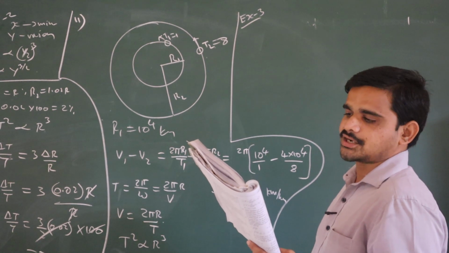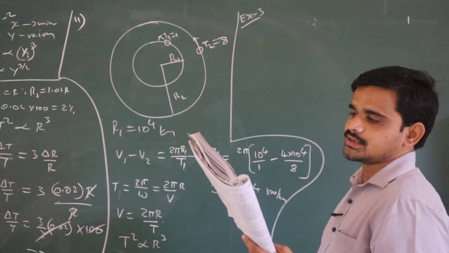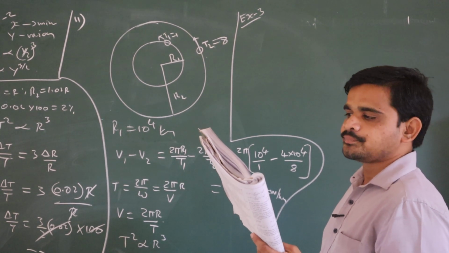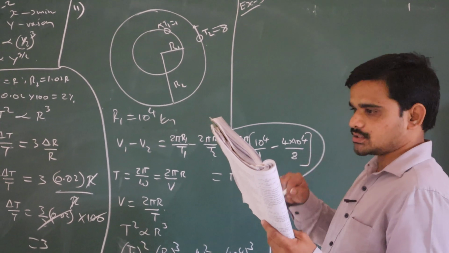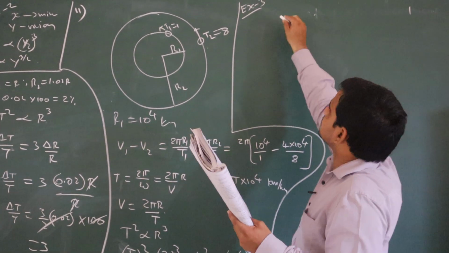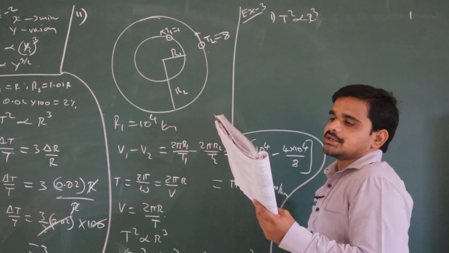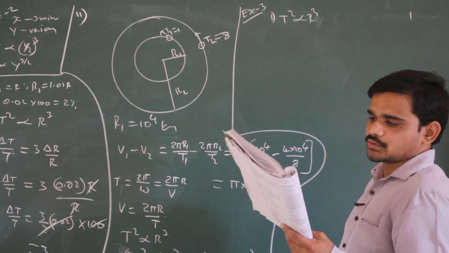I'll try to give hints, so try to complete them. A satellite takes 1 by 8 years to move around the Earth in an orbit of radius R. T square is directly proportional to R cube. For the first one, use T1 by T2 whole square is equal to R1 by R2 whole cube. You will get the answer, no worry.